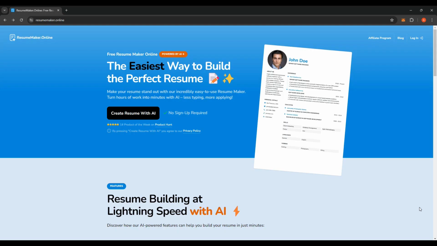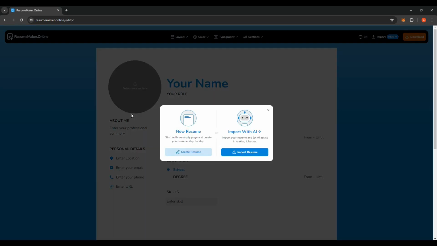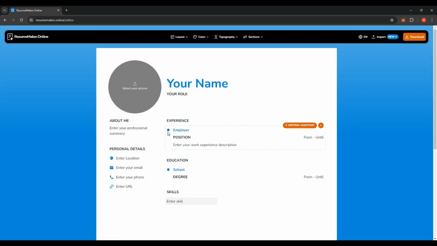So with this, I want to show you a cool tool called resumemaker.online. This will help you to build your resume. It provides a cool template that you can use. First you need to click on create resume with AI, and luckily it does not require any sign-ups. Then you can click on create resume and fill out all these details.